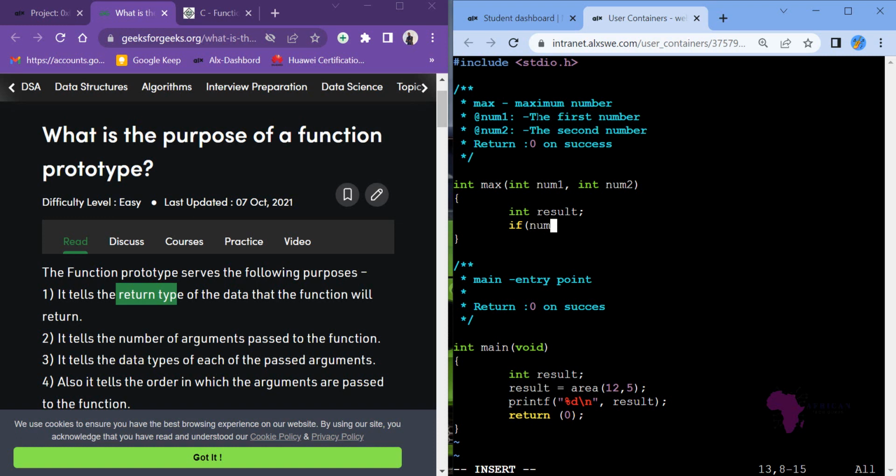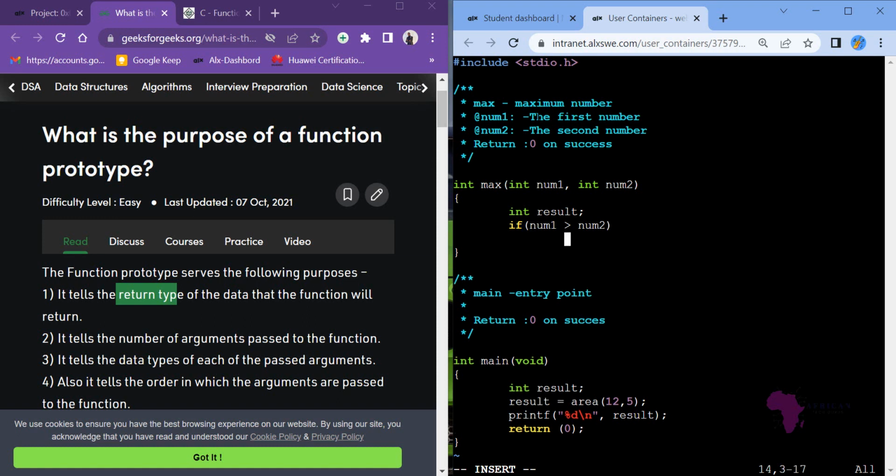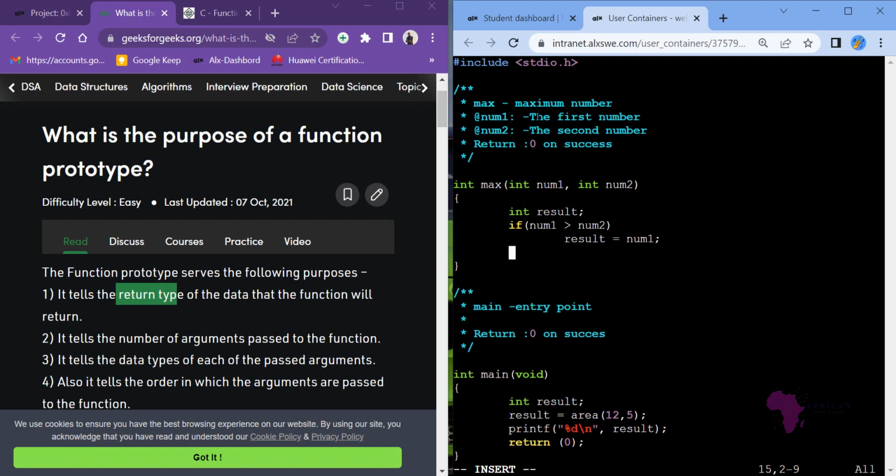If num1 is greater than num2, what do you do? If it's greater than num2, then our result will be equal to num1. So that is our result. Our result will store num1.